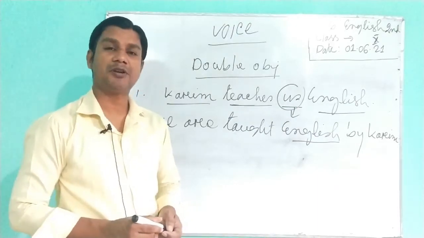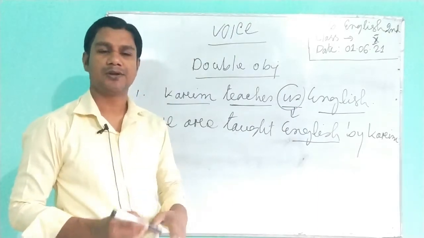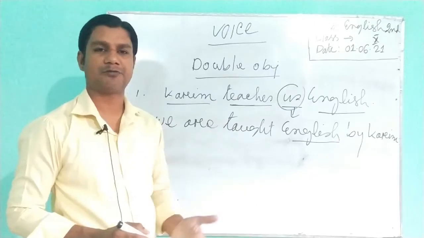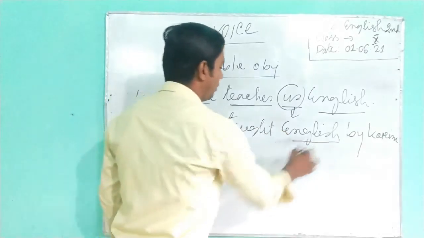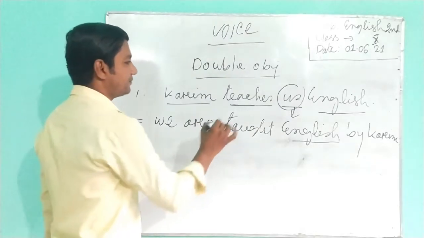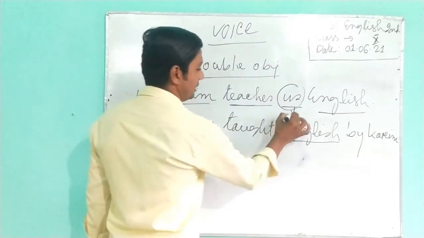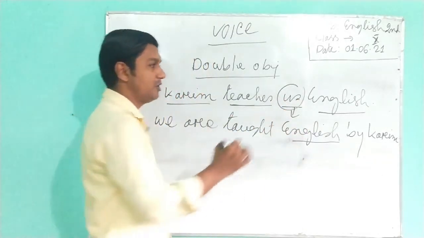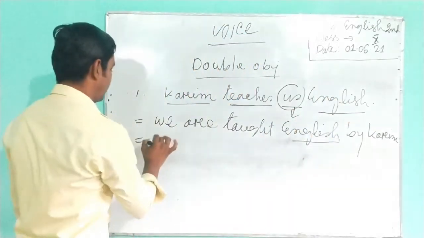What is a retained object? A retained object is an object that will not move from its particular place. That's why we call it a retained object. We can change it to another one. In this case, we use us as an object, then we use English as an object. So that means English.